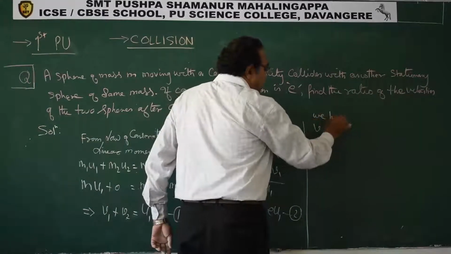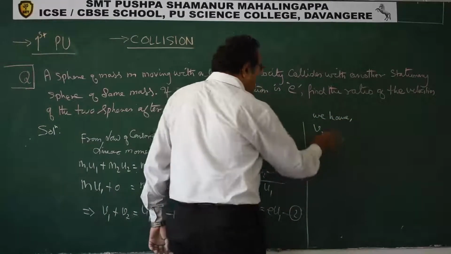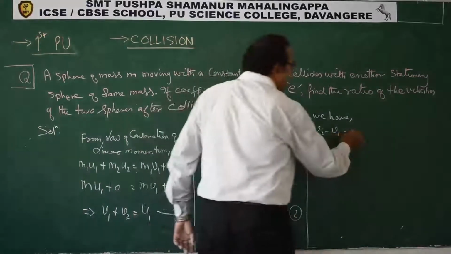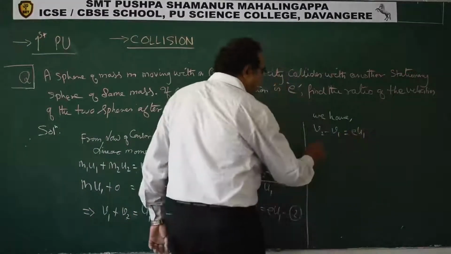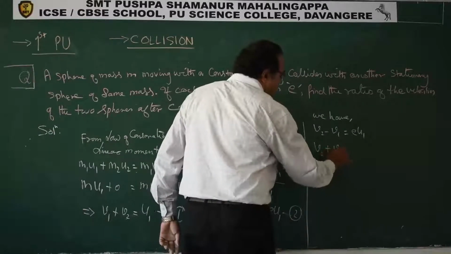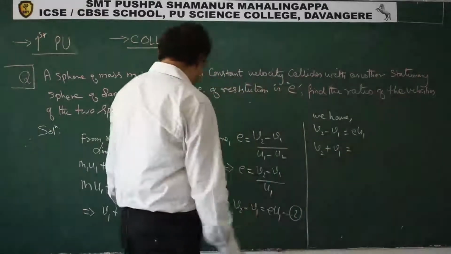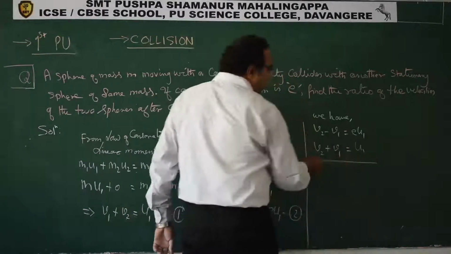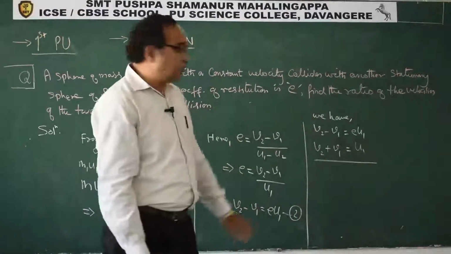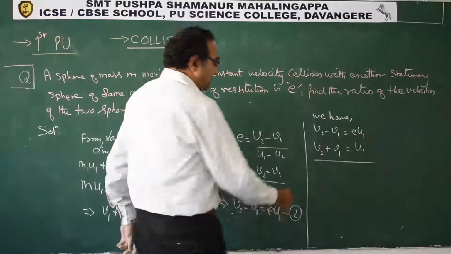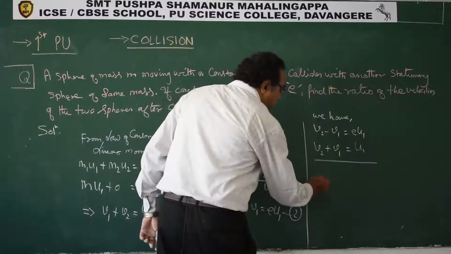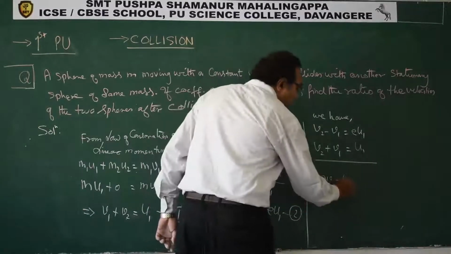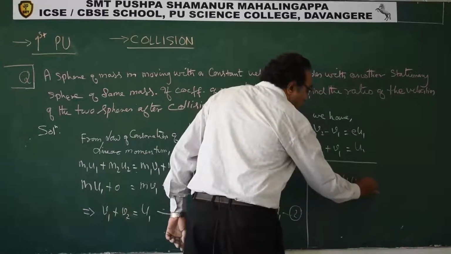So we have V2 minus V1 is equal to E times U1, and V2 plus V1 is U1. So from these two, solve the two equations. First, add the two equations. 2v2 is equal to u1, I can take common, 1 plus e.